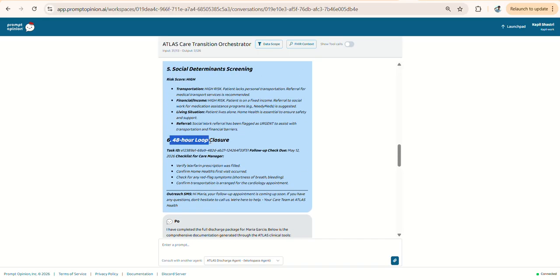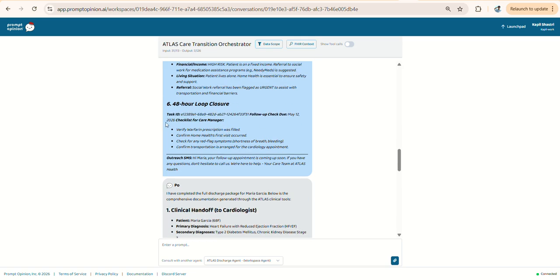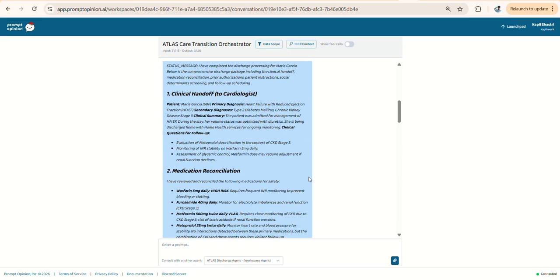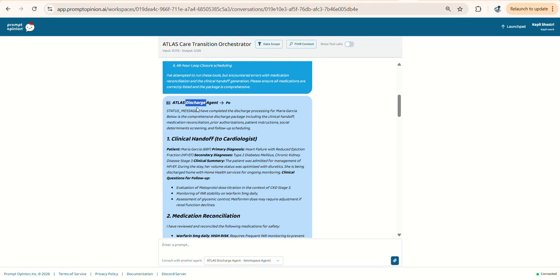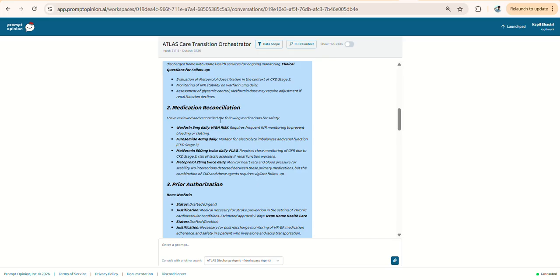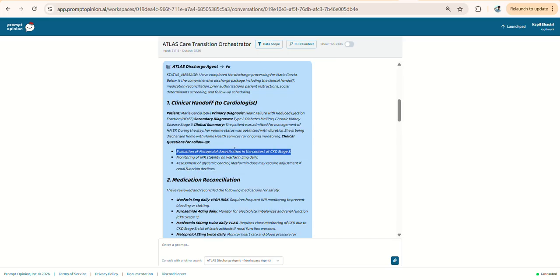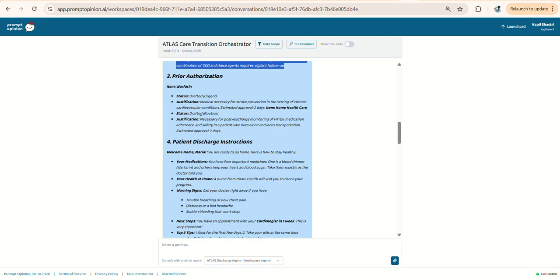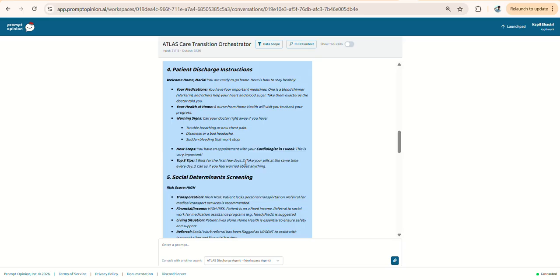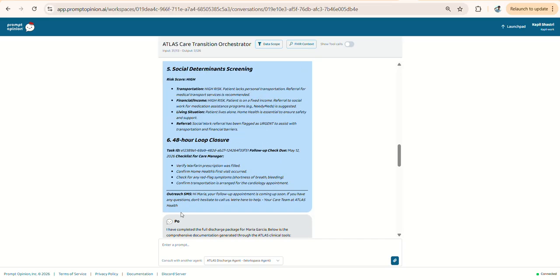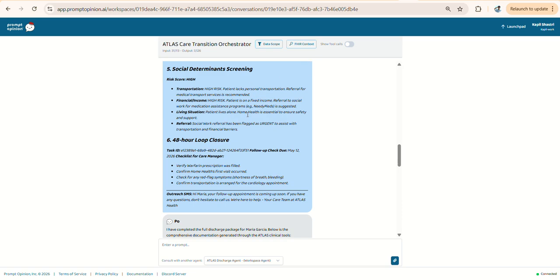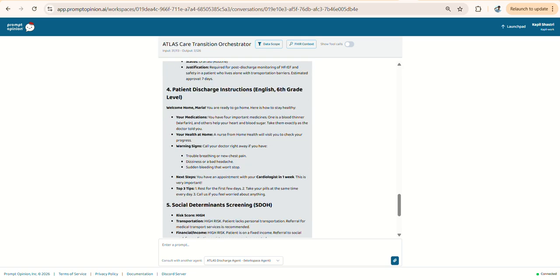And the last is the 48-hour loop closure. It has created a task ID to follow up on the checkup due and everything. This is what I have created, and I think this is a good start, and I can see the potential of this to grow further. This can be integrated with all the systems and procedures of the hospital, and we can have a complete autonomous system where a safe discharge, not a normal discharge, of the patient can be met without any human intervention. Please do have a look at it and let me know.